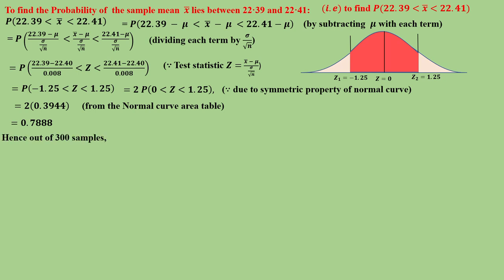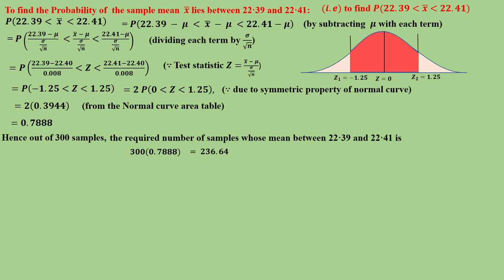Hence, out of 300 samples, the required number of samples whose mean lies between 22.39 and 22.41 is found by multiplying with 300. 300 into 0.7888, so you will get 236.64, approximately 237, right?